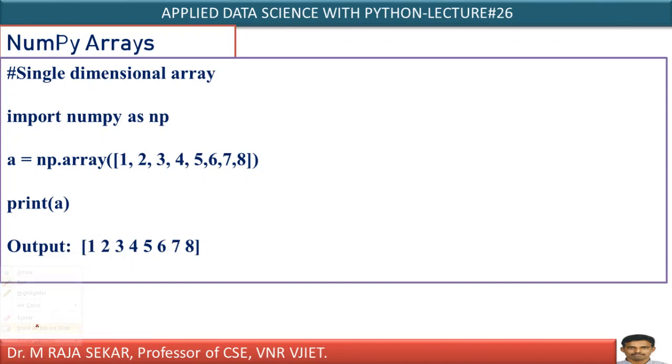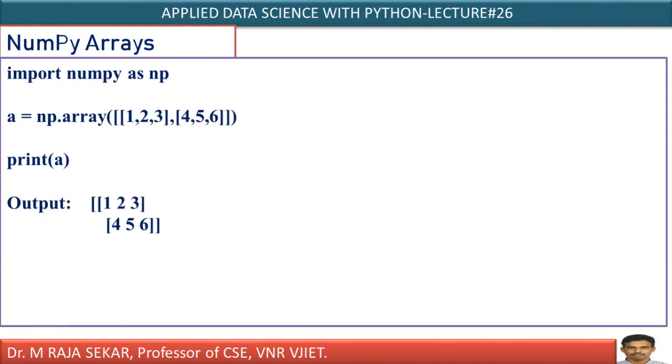Even you can create 2-dimensional arrays with NumPy, 3-dimensional arrays, even n-dimensional arrays. Those n-dimensional arrays are known as tensors. We will discuss what an n-dimensional array is in future classes. Let me proceed further.